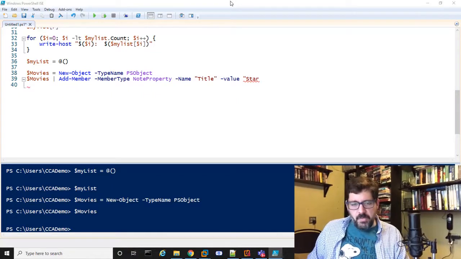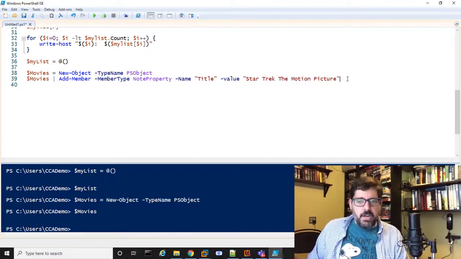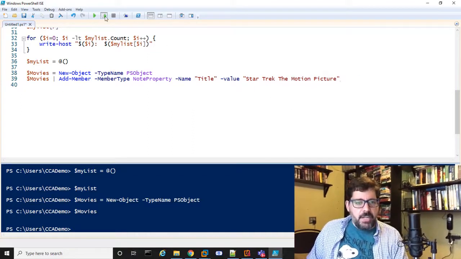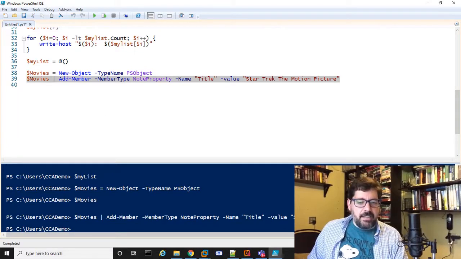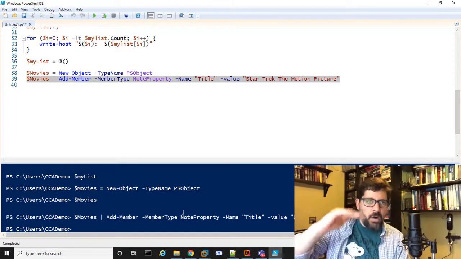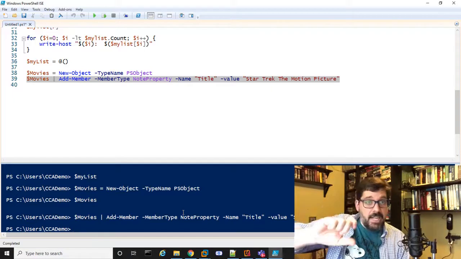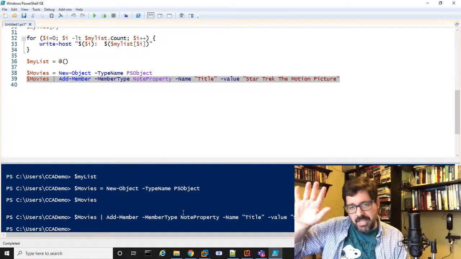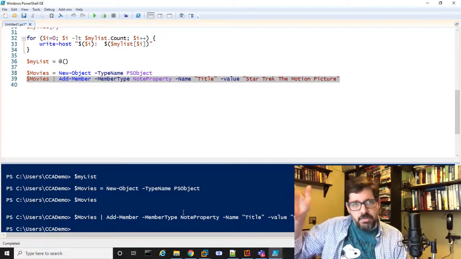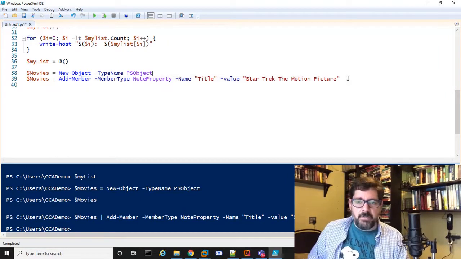I have my list of movies over here on my other screen. Oops, got 2 Star Treks in there. So Star Trek, the motion picture. So that should now add that element, right? Now I have one item, or that object has one property, and that property is the title, and the value of title is Star Trek, the motion picture.